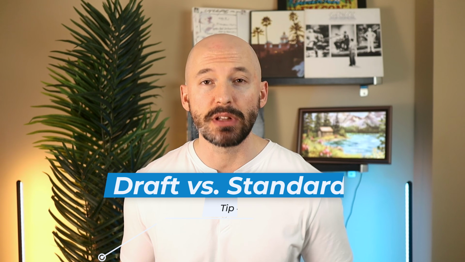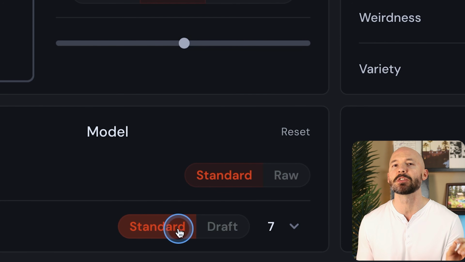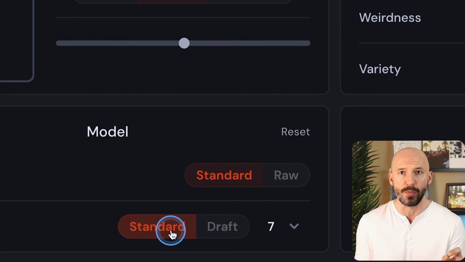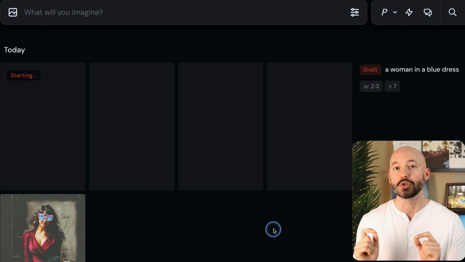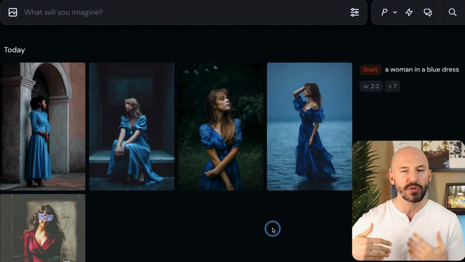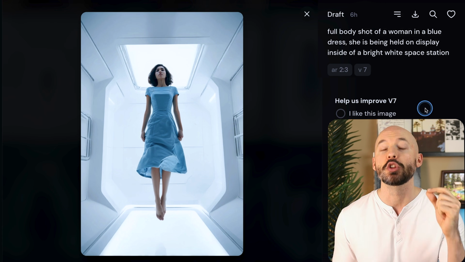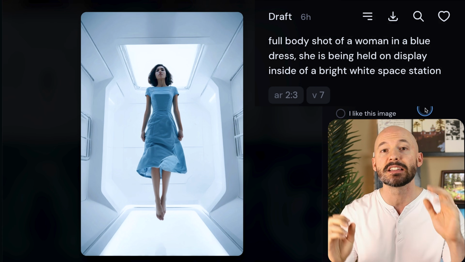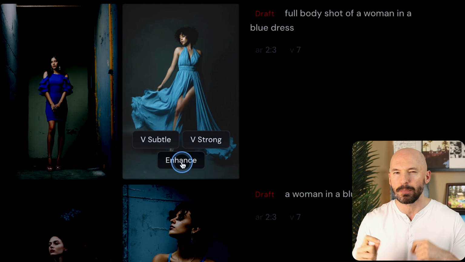In case you're completely new to version 7 and haven't seen my other videos, let me explain the difference between draft mode and standard mode. Draft mode is not meant to produce your final image. Draft mode will create your images nearly instantly, and sure, the pictures you create might be alright, but there will also be more errors than usual. You want to use draft mode for perfecting your prompt, and then you want to take that prompt into standard mode, or use the enhance button to run that particular image through the standard algorithm.